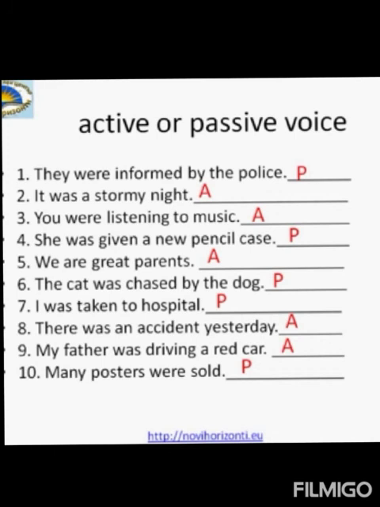Last one, many posters were sold. The action is of selling and the helping verb is were. So the verb we have is were sold. Let us question, who was selling the posters? We don't have an idea. It might be the news agency or any of the institutions. So here the object is missing. The action of selling the posters is not done by the subject, because in the sentence the subject is many posters. So many posters is not doing the action of selling. Therefore, it is a passive voice.